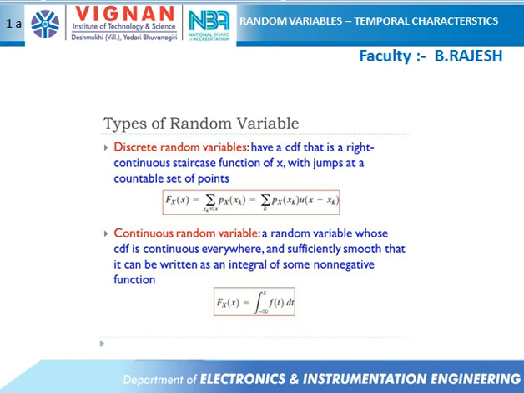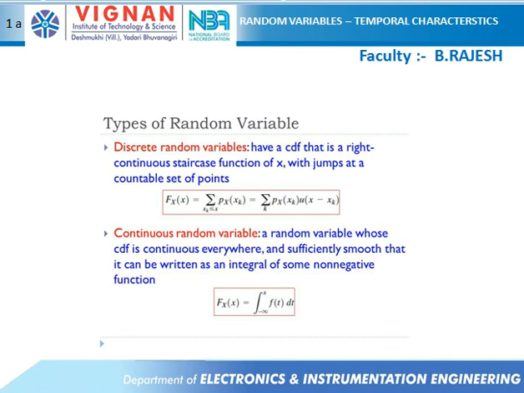Random variables, temporal characteristics. So first, question number one: types of random variables. There are many types of random variables, but it is a 3 mark question. So I'm going to divide random variables into two types: discrete random variables as well as continuous random variables. Discrete random variables have a cumulative distribution function that is a staircase function of x, with jumps at a countable set of points.